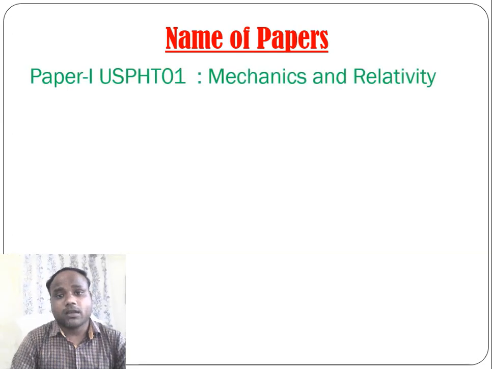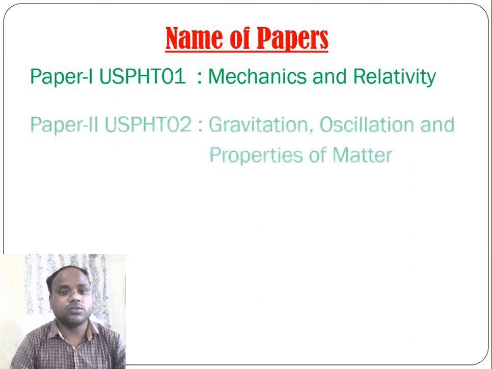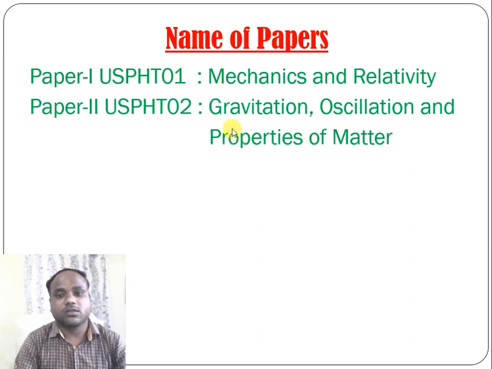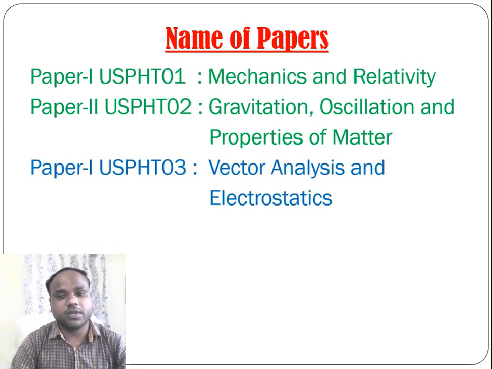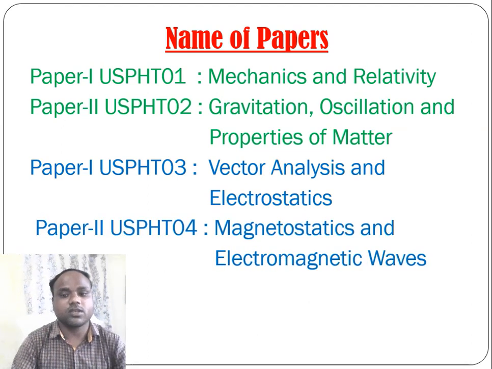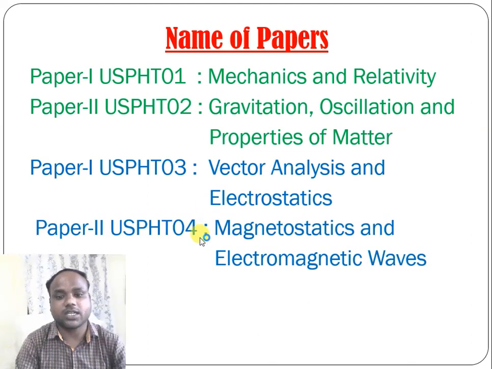Now there are 2 papers for the BSc first year, semester 1. Paper 1 is mechanics and relativity, paper 2 is gravitation, oscillation and properties of matter. And in BSc part 1 semester 2, it has also 2 papers. Paper 1 is vector analysis and electrostatics. Paper 2 is magnetostatics and electromagnetic waves.